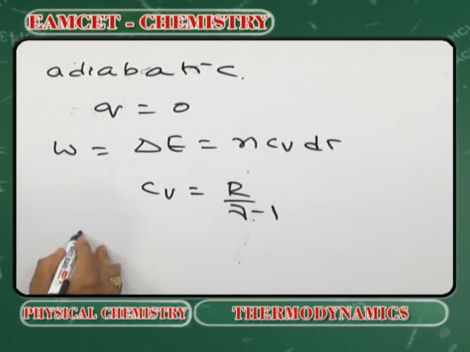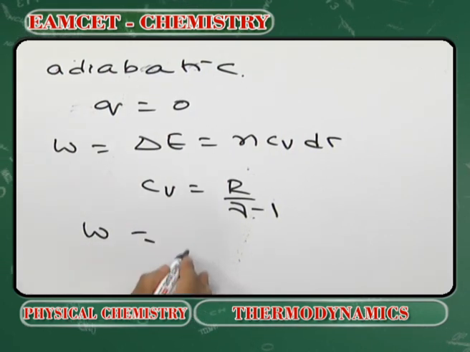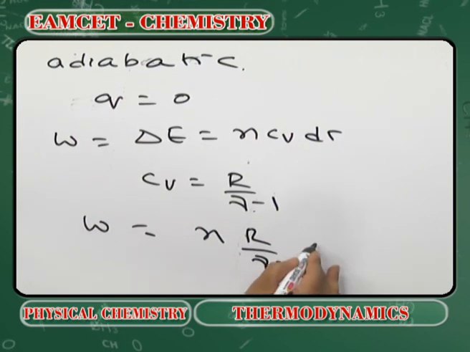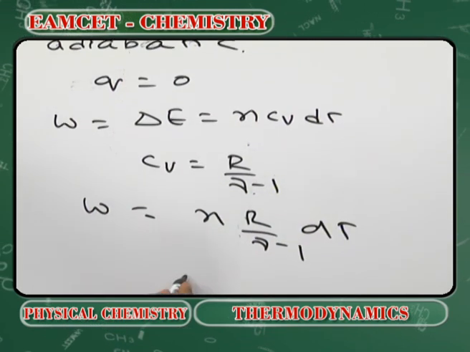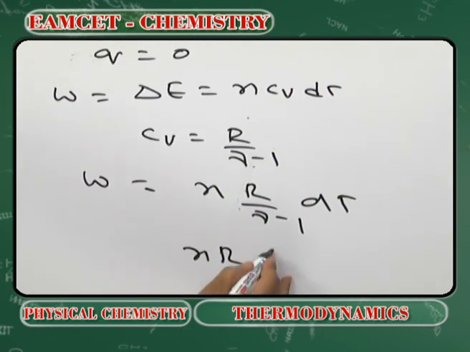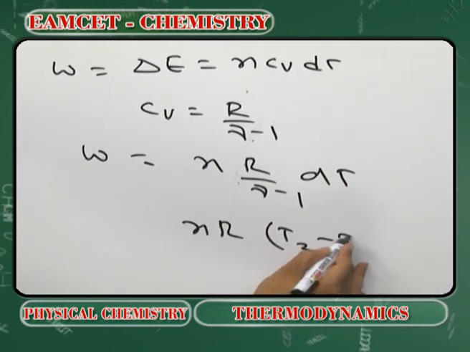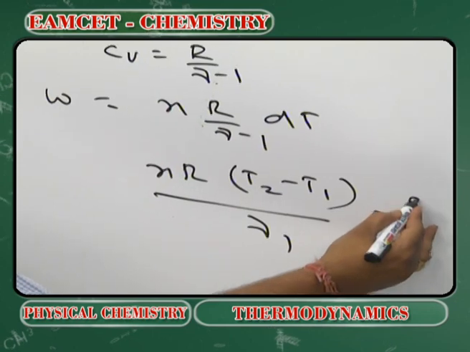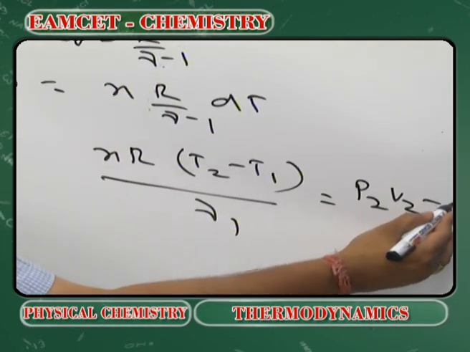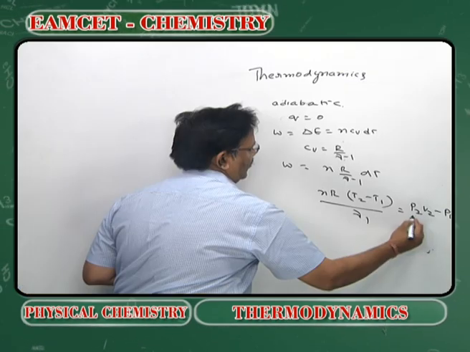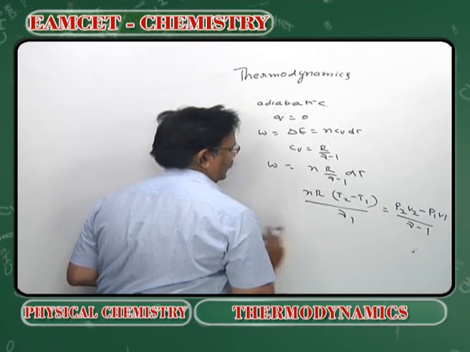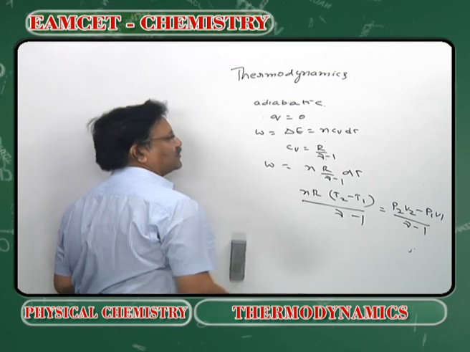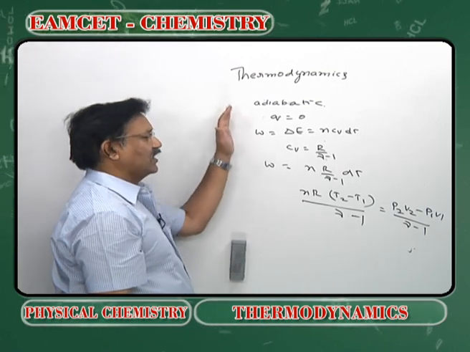Therefore, W is equal to nR dT by gamma minus 1. So, it can be expanded as nR (T2 minus T1) by gamma minus 1, which can be further written as (P2 V2 minus P1 V1) by gamma minus 1. This is the expression for work done in the adiabatic process.